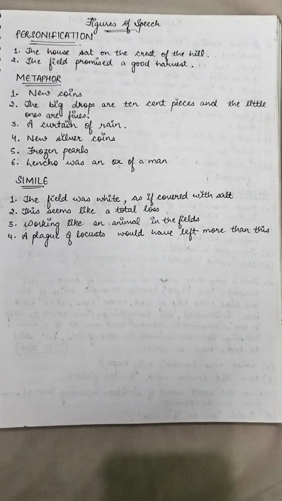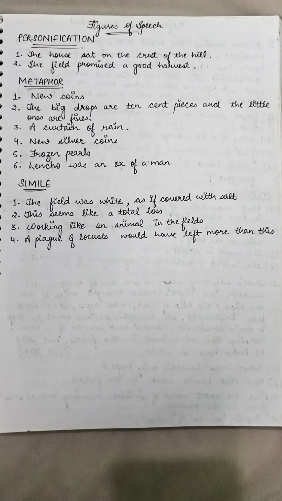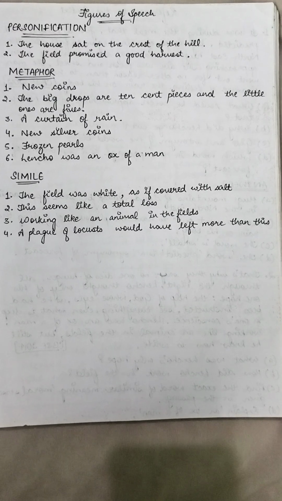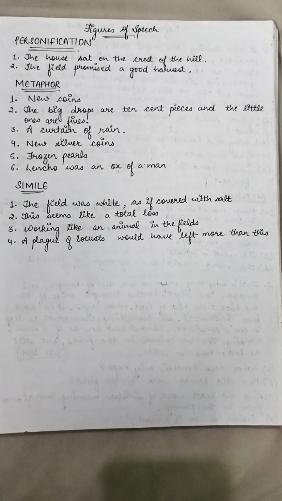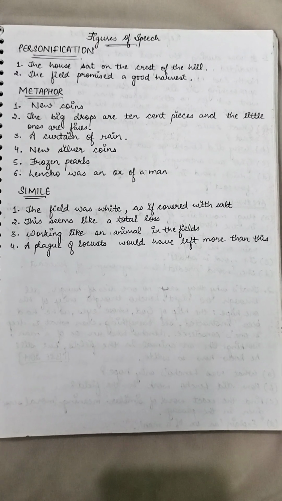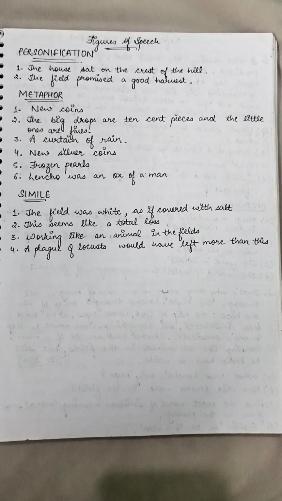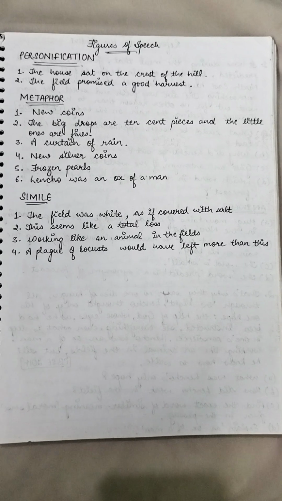Hello everyone. In this video, we will be discussing the figures of speech used in the very first chapter of class 10th English from the book First Flight, and the name of the chapter is A Letter to God. Now there are basically three figures of speech used in the chapter. Number 1 is personification, second is metaphor, third is simile. Now we will start from the very beginning.